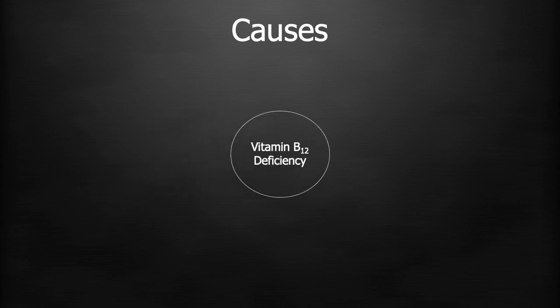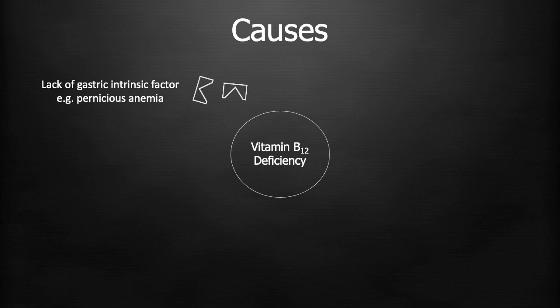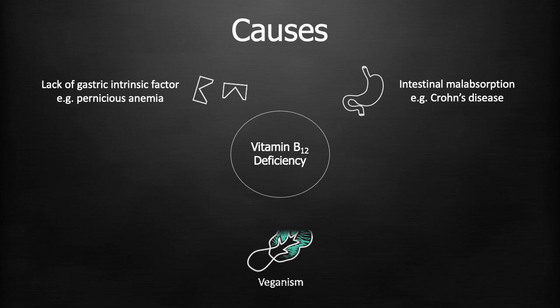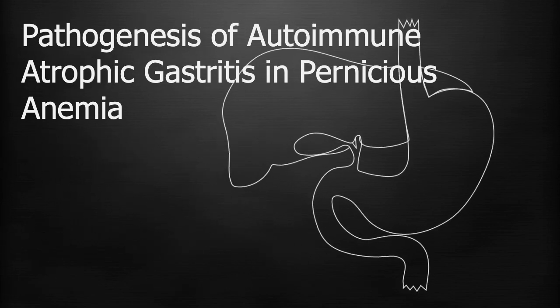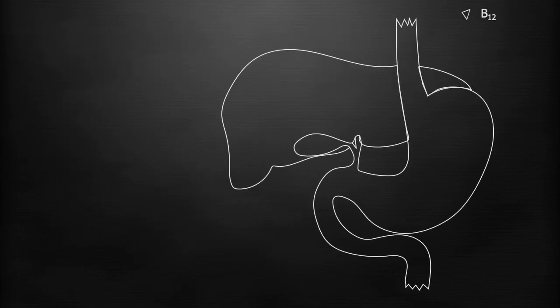In Western countries, severe deficiency of vitamin B12 is usually caused by pernicious anemia, while less common causes are intestinal malabsorption like Crohn's disease, veganism, gastrectomy, small intestinal lesions, fish tapeworm infestation, and others. Pernicious anemia is an autoimmune disorder due to the destruction of gastric parietal cells. Parietal cells are the source of intrinsic factor and are also responsible for pumping hydrochloric acid into the gastric lumen.